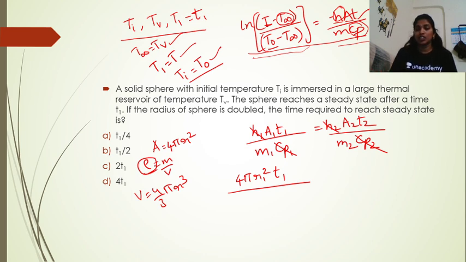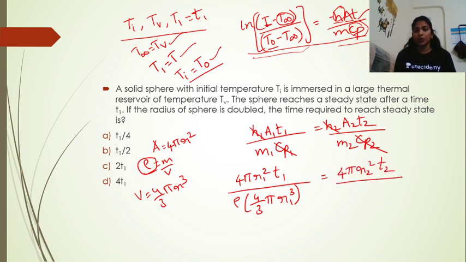Density will be changing if the materials are different, right? But here the two materials that we are using are the same, so density will not be different. So in place of mass you can write density into 4 by 3 pi r1 cube, which is equal to 4 pi r2 square into t2 by density. Densities will be the same, so we can cancel this into 4 by 3 pi r2 cube, right? So 4 pi will be cancelled, and 4 by 3 also will be cancelled, right?